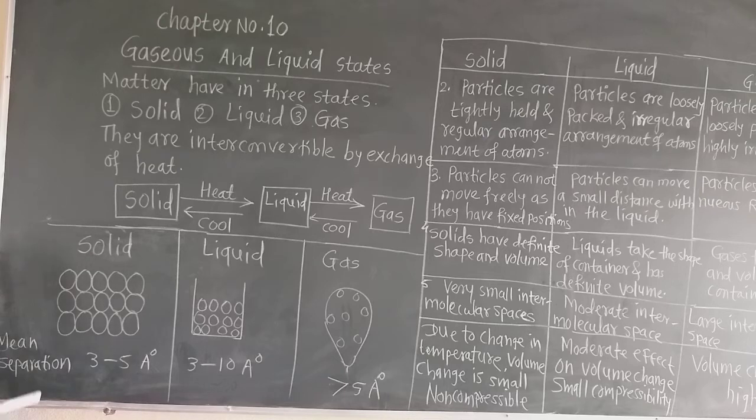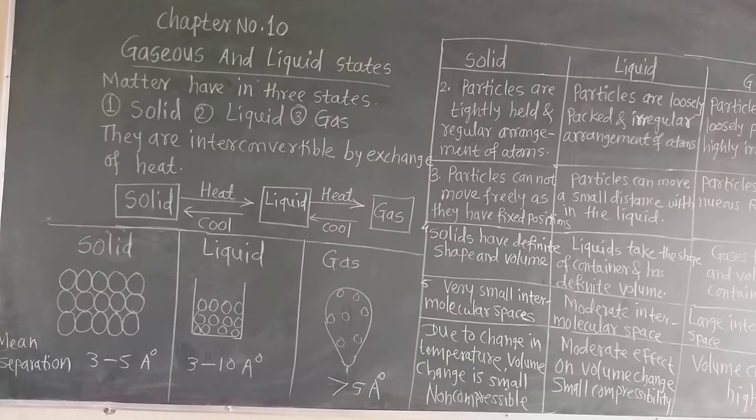and they arrange themselves in a regular pattern. There are very small intermolecular spaces. Spaces means the space between the atoms or molecules. Very small in case of solid because they are compactly attached to each other in a regular pattern.